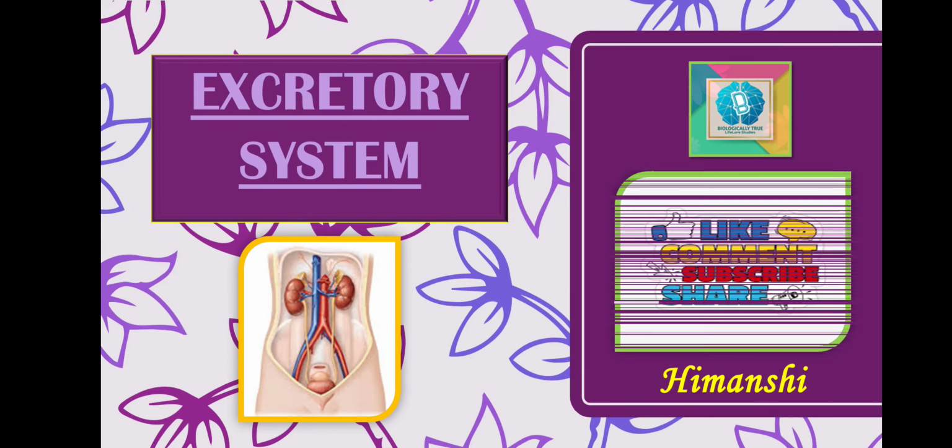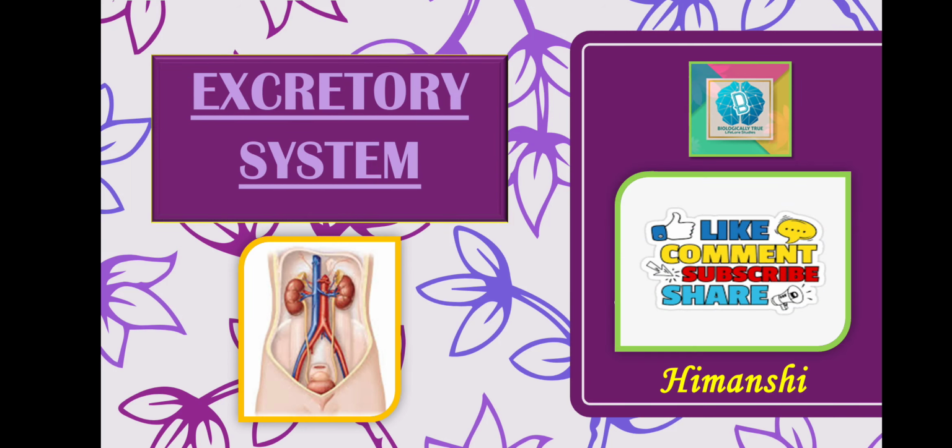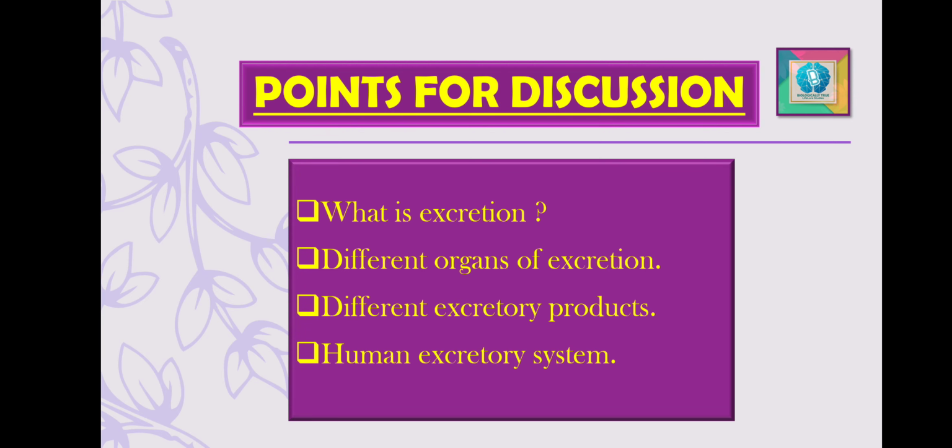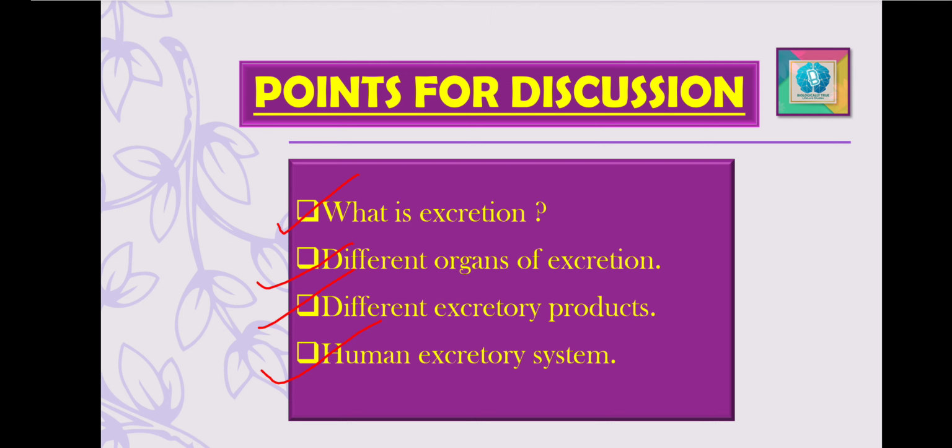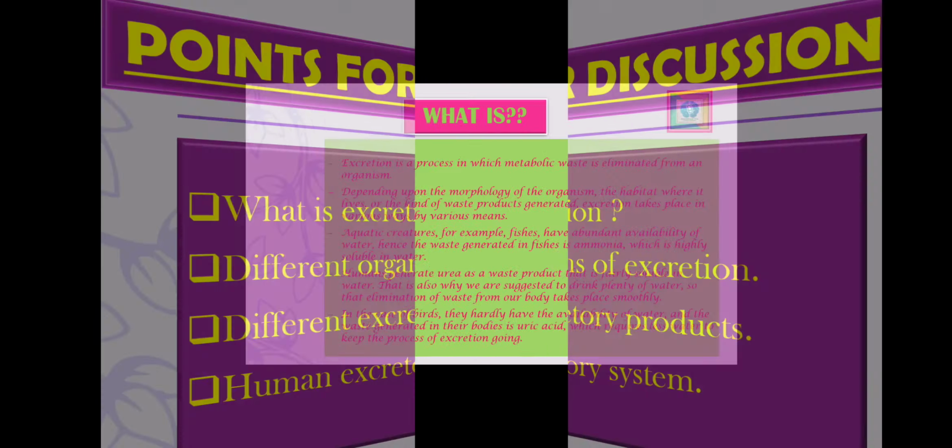Hello friends. Today our topic is the excretory system. So let's discuss the points we will cover: what is excretion, the different organs of excretion, different types of excretory products which are formed, and the human excretory system. So let's get started.